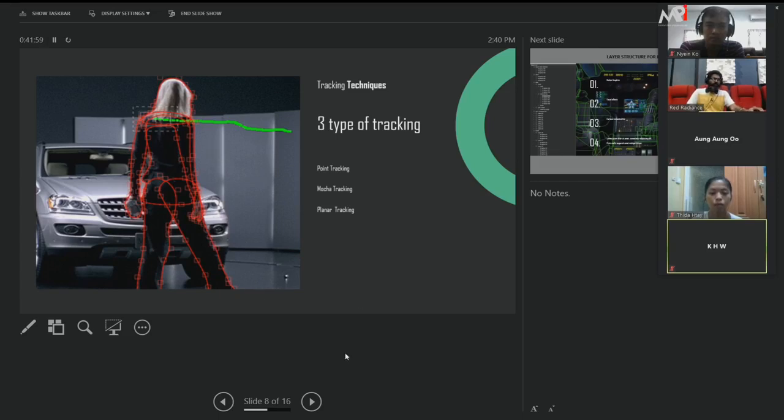So this is all about the tracking. Now I'm going to teach about the layer structure. Once you start the work, you have to always follow the layer structure, layer naming, so that when someone opens the file, they can easily understand what you've done, everything. So always you have to follow the layer structure, naming, everything. It's easy to understand each and every one. This is the pipeline in VFX field they are using. So before you start all this, you should know what is the layer, why we have to name everything. I'm going to show you next one.